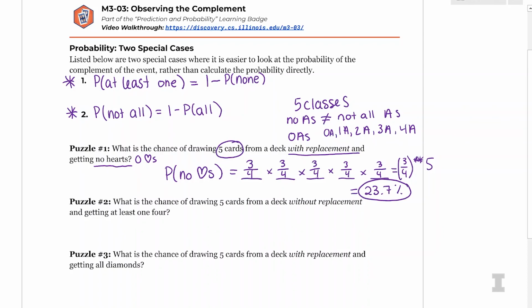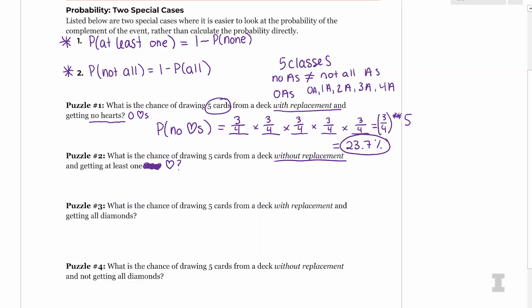Exactly. So this was just a classic case of the multiplication rule. I didn't need to use my special cases because I could just calculate it directly. So puzzle 2 says, what's the chance of drawing 5 cards from a deck without replacement and getting at least 1 heart? So with this one, I see right away that it says getting at least 1 heart.